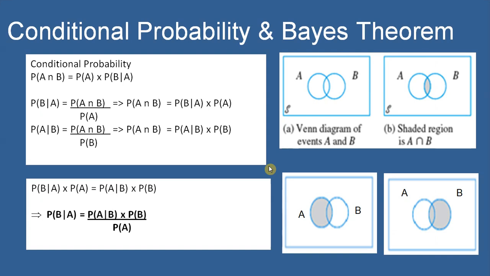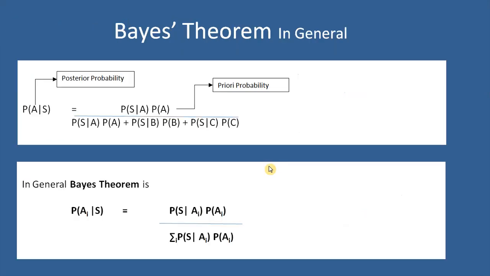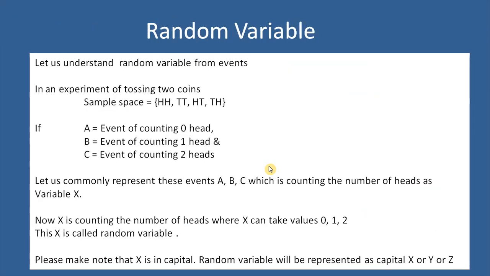To understand the naive-Bayes algorithm, we started our discussion with basic probability terms, and we discussed conditional probability and Bayes theorem. Today in this video, we will discuss random variable and its types. Random variable is a very important topic in machine learning.